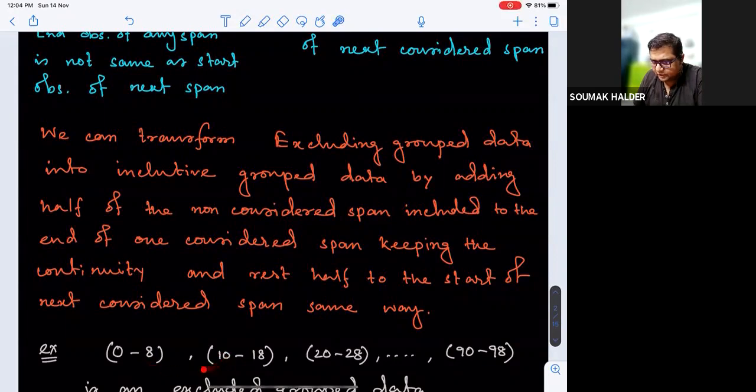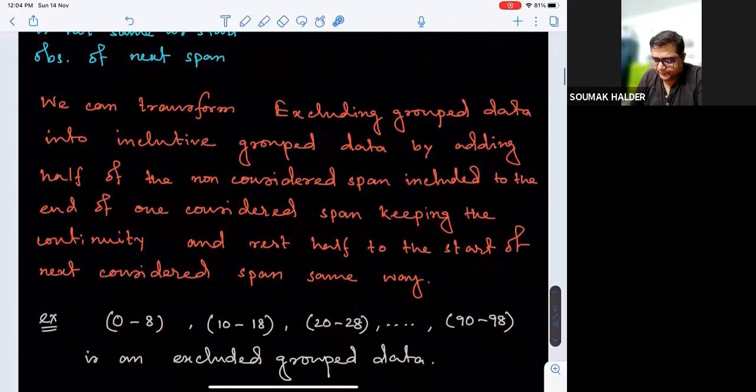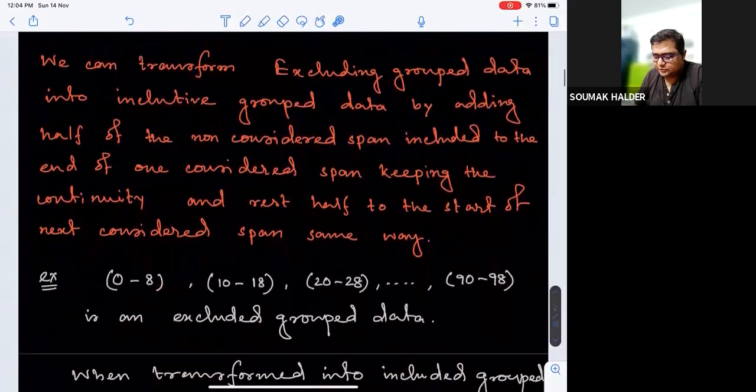We will think of the difference between these two, 8 and 10. That is 2 units. So half of the difference we will add to the end of a considered span, and the other half should be subtracted from the start of the next span. So this is an excluded group data.